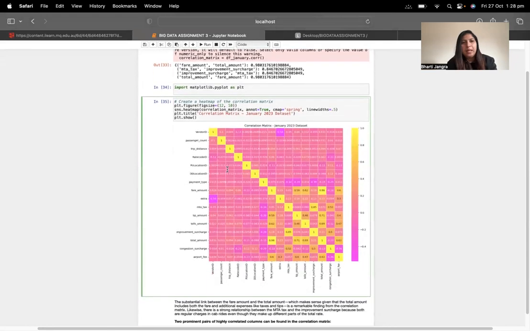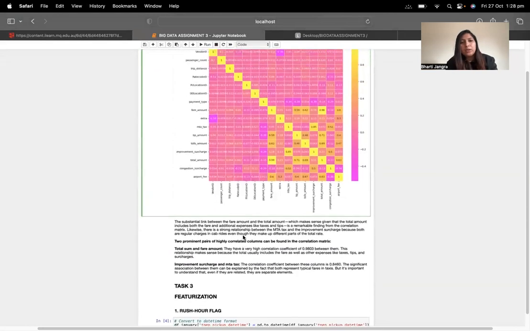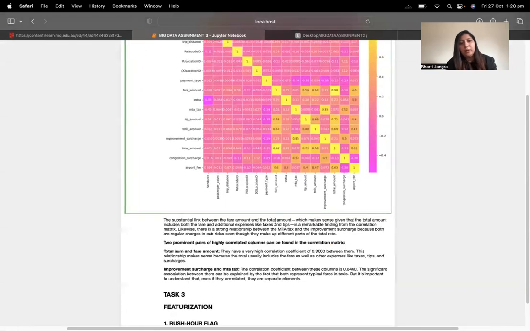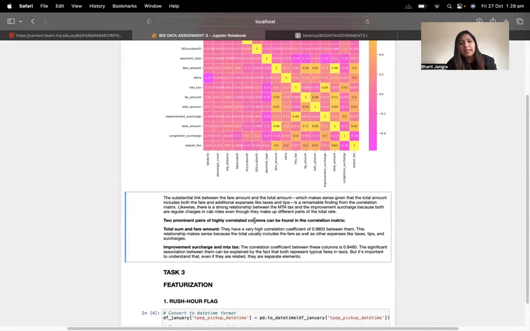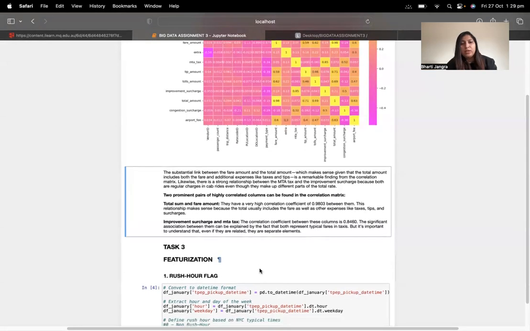So this is importing the plot library. And there comes the heat map for the correlation matrix. There's a substantial link between the fare amount and the total amount, which makes sense given the total amount includes both fare and additional expenses like taxes and tips. So the two prominent pairs of highly correlated columns can be found in the correlation matrix. There is total amount and fare amount. Improvement surcharge and the MTA tax have the most correlation among all the attributes.